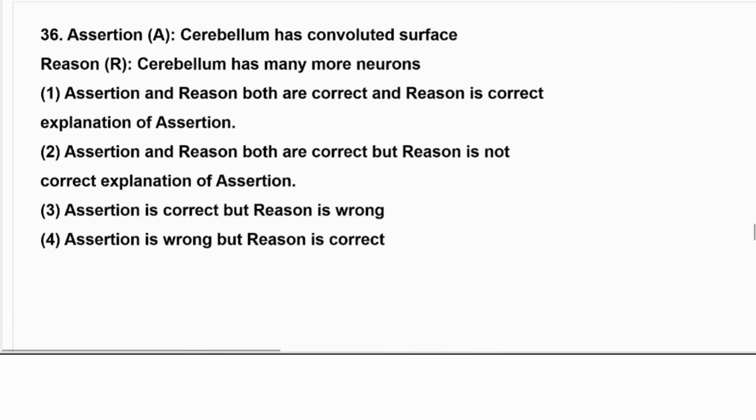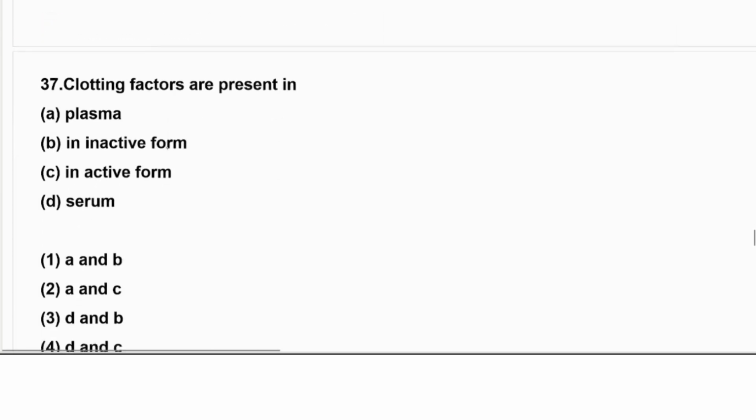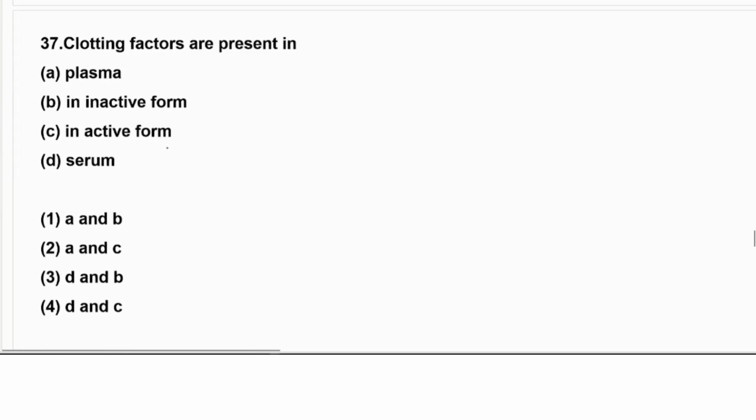The next is: cerebellum has a convoluted surface, and the reason is cerebellum has more neurons. So because of the more neurons, the surface area is convoluted. That is also correct, and the explanation is also correct. So we'll go with the first option. That is a memory based question, you have to learn that. Okay, question number 36.